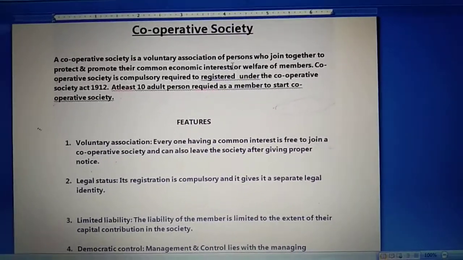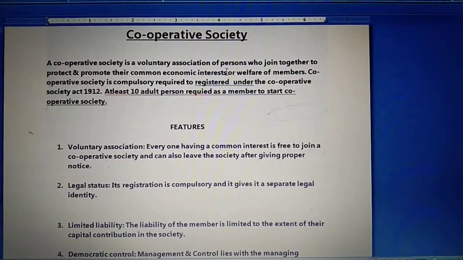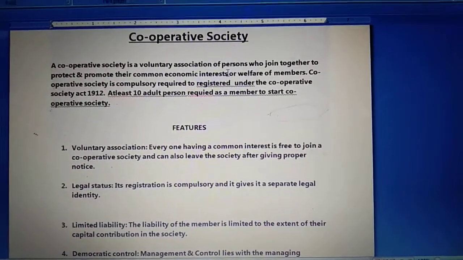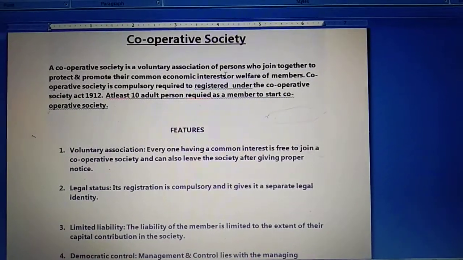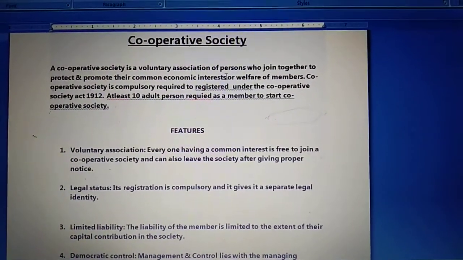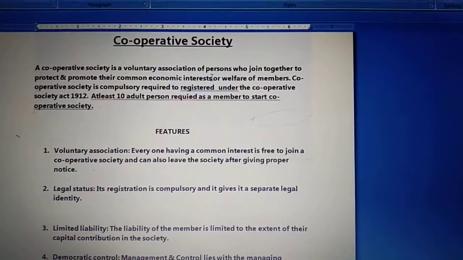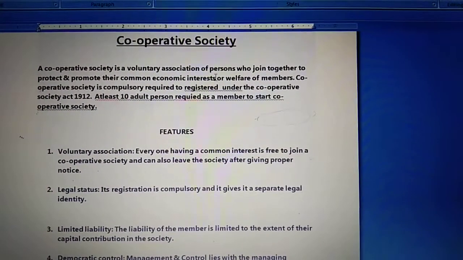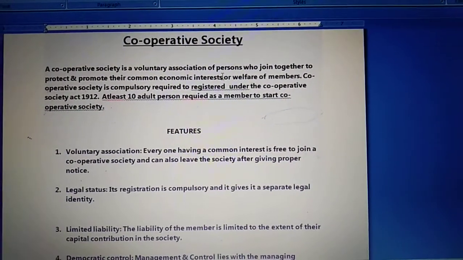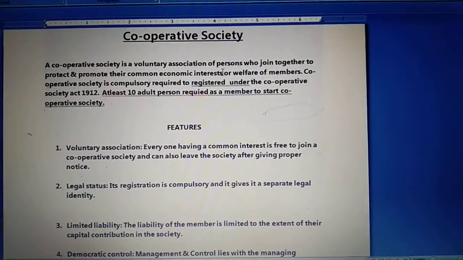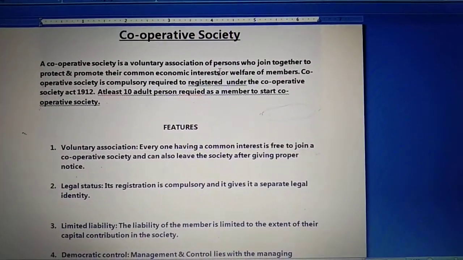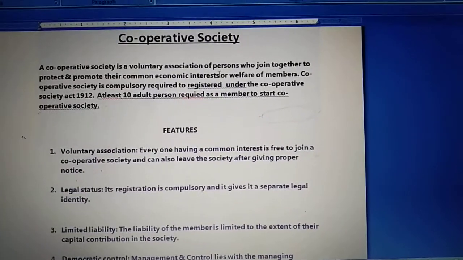Now children, let's start with what is cooperative society. So students, the word cooperative society starts with the word cooperative. The word cooperative means working together with others for a common purpose. It means cooperative society is basically working together, and all these persons who are working together have the same objective. That is the reason we call it a common purpose. Now see what the common purpose is.